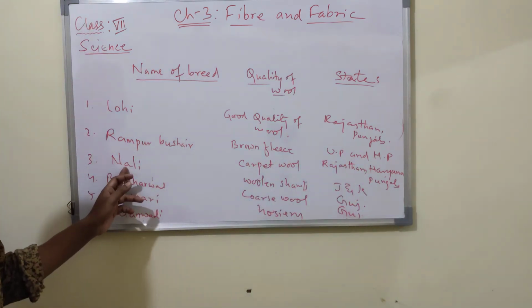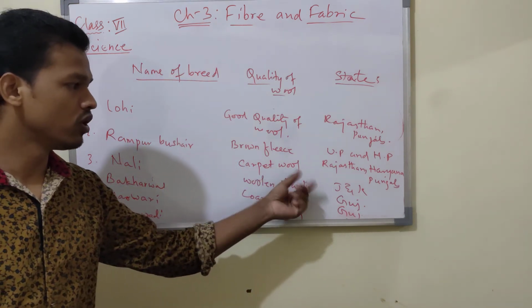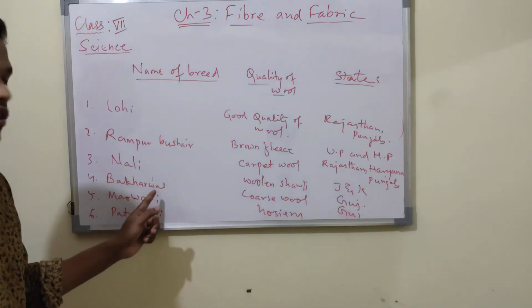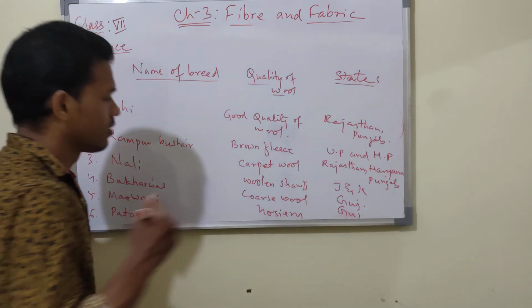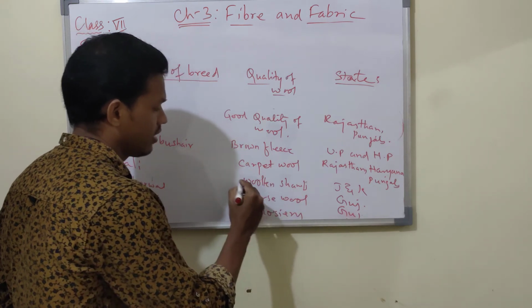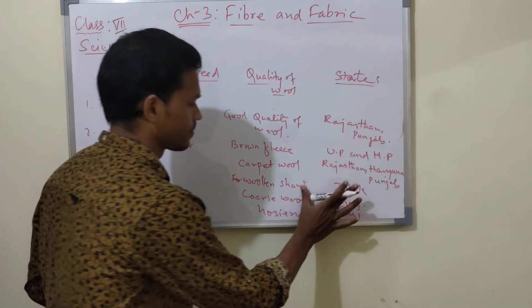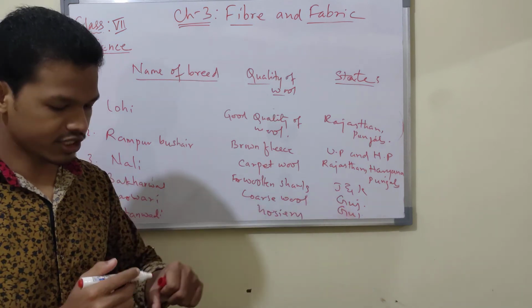Then next is Nali. That breed is used for obtaining carpet wool, and it is found in Rajasthan, Haryana and Punjab. Next is Bakarwal, which gives woolen shawls in Jammu and Kashmir.